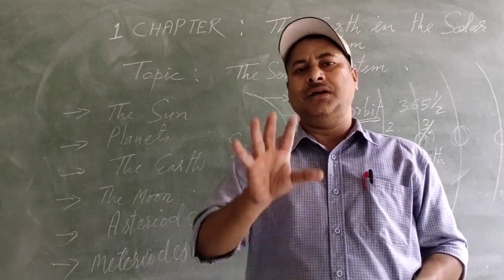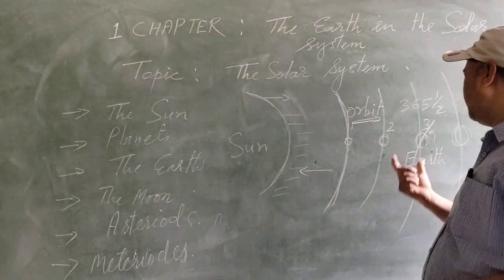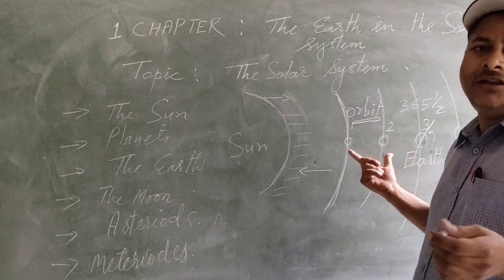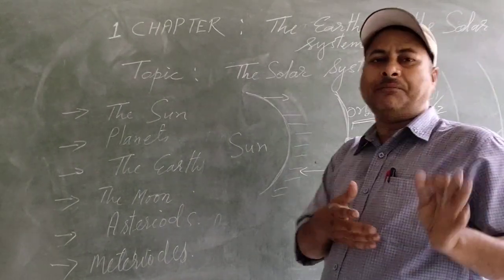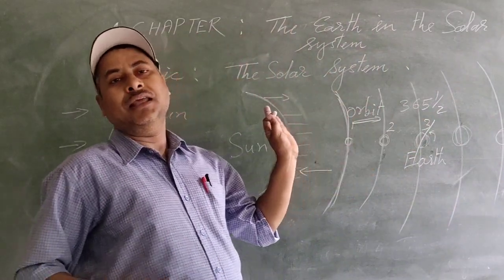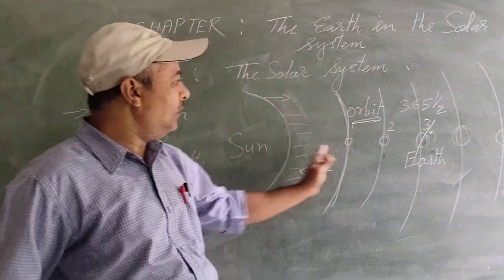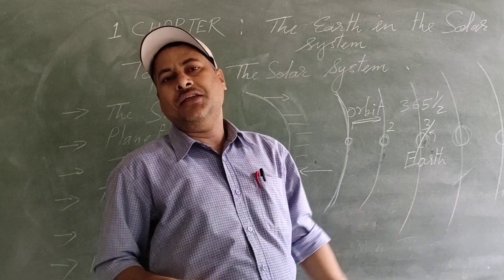The Earth is the only living planet. All living organisms are seen on Earth, and this separates it from the other planets, because on other planets there is no life at all.